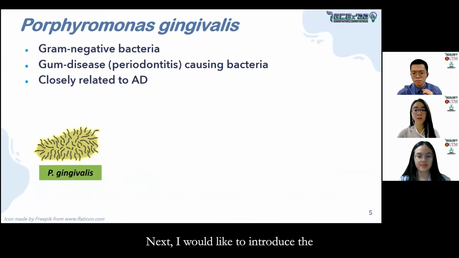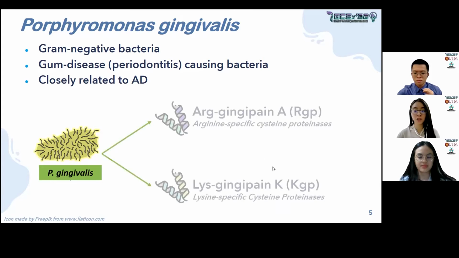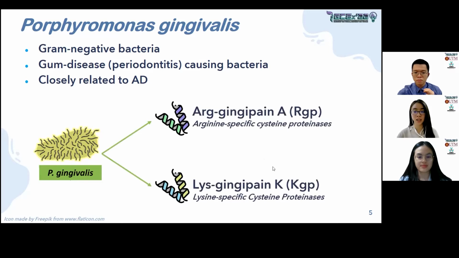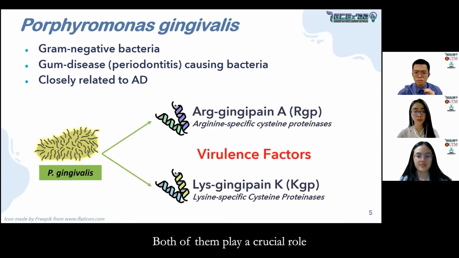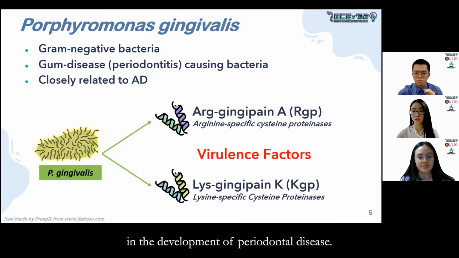Next, I would like to introduce Porphyromonas gingivalis. It is a gram-negative gum disease-causing bacteria closely related to AD. It will produce the arginine-specific cysteine proteinases and lysine-specific cysteine proteinases. Both of them play a crucial role as a virulence factor from P. gingivalis in the development of periodontal disease.